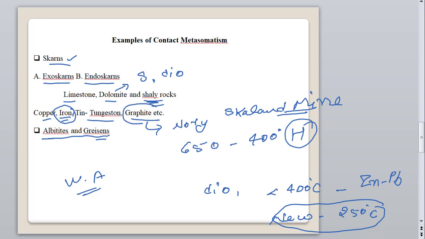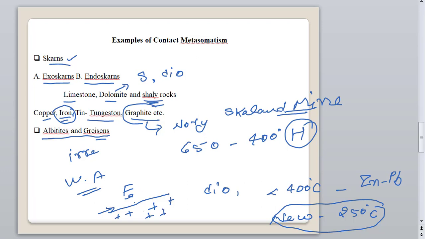Then we have albitite and greisen deposits. Such deposits occur in irregular and sheet-like bodies, grading upward through a zone of feldspathic alteration bounded by fresh granite below. The greisen type of deposit occurs at the contact or at the edge or apex of this feldspathic alteration zone.